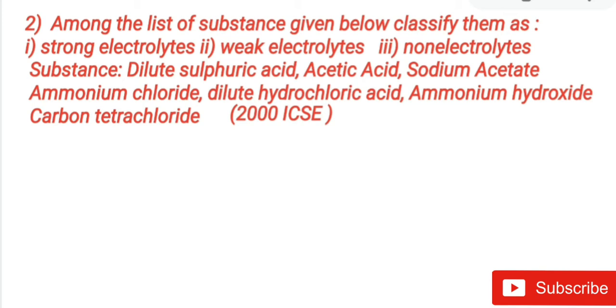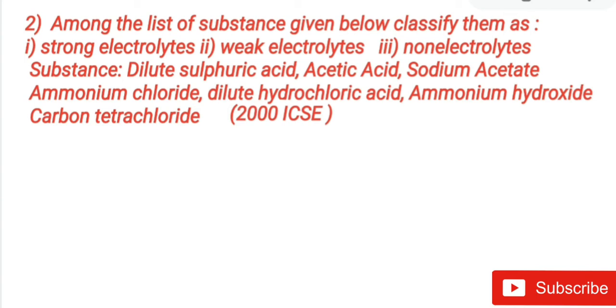Children, if you have watched my video, I have told you the examples of strong electrolytes, weak electrolytes, and non-electrolytes. Strong electrolytes are generally strong acids, weak electrolytes are generally weak acids, and non-electrolytes are generally covalent compounds. Non-electrolytes are generally covalent compounds, specifically non-polar covalent compounds.